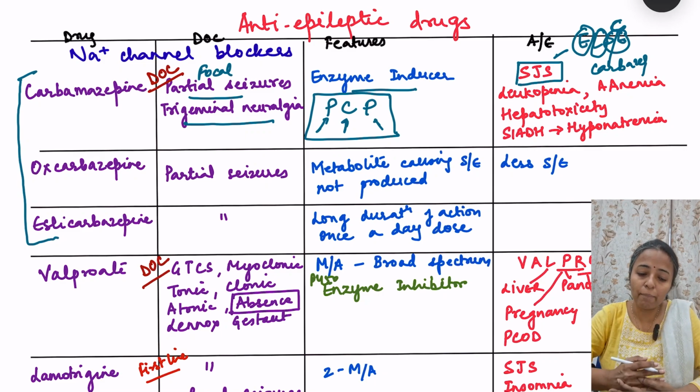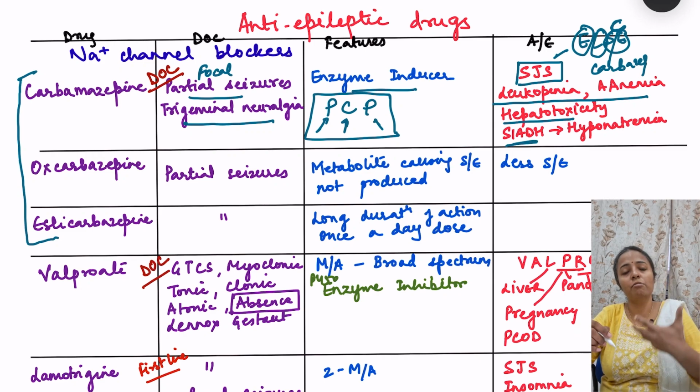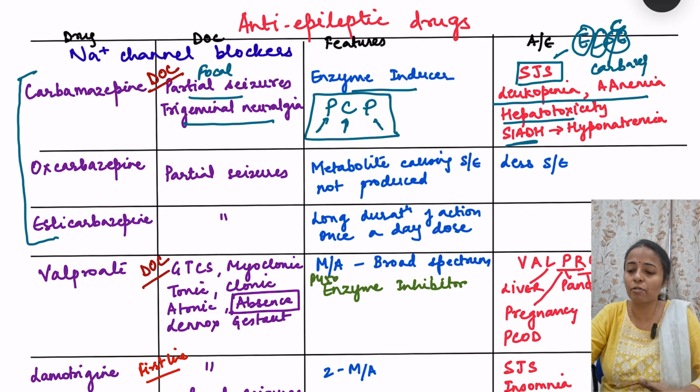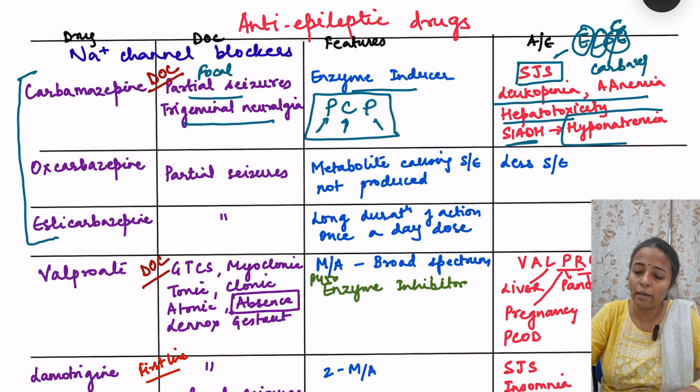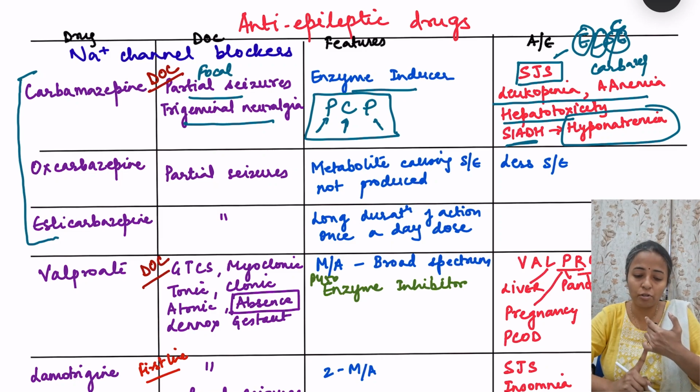Other toxicity of carbamazepine include bone marrow suppression. So there is leukopenia, anemia, aplastic anemia, hepatotoxicity, and very important, it causes inappropriate release of ADH, excessive release of ADH, which leads to hyponatremia. Okay, so that is carbamazepine. Point to remember, that it is an enzyme inducer, PCP, and it is the drug of choice for focal seizures and trigeminal neuralgia. Then we also talked about Stevens-Johnson syndrome.